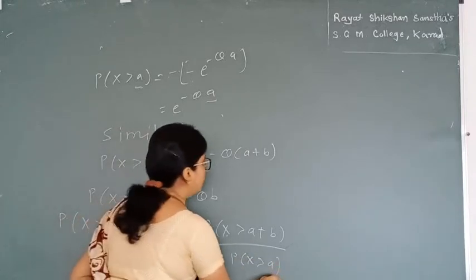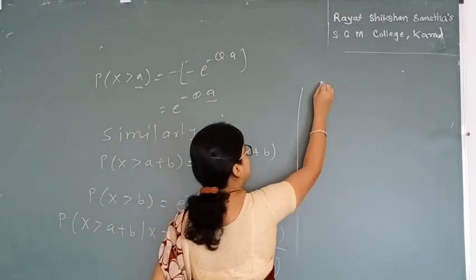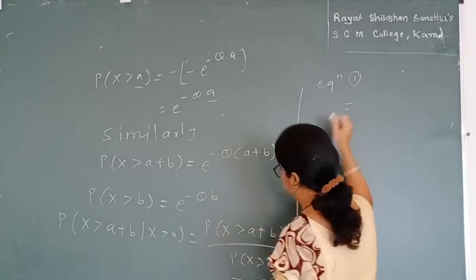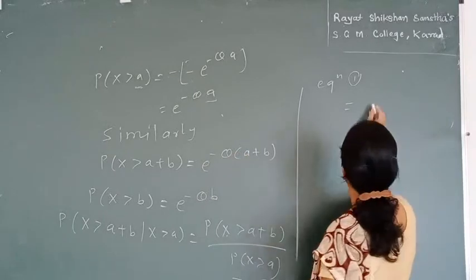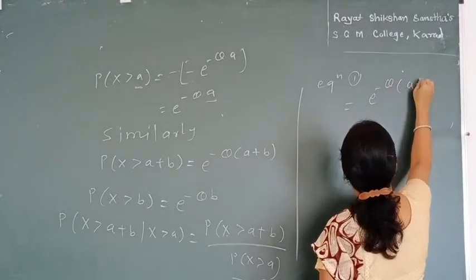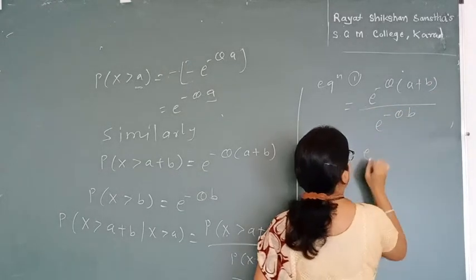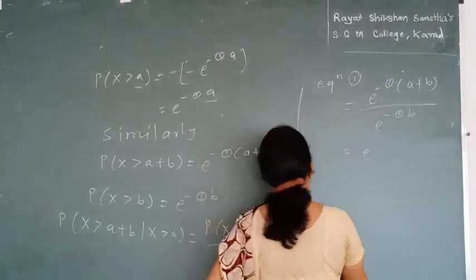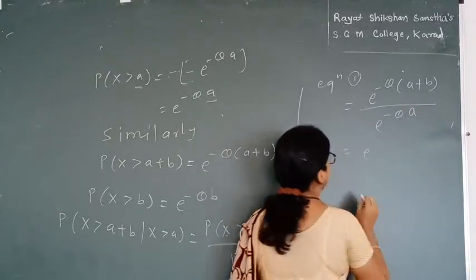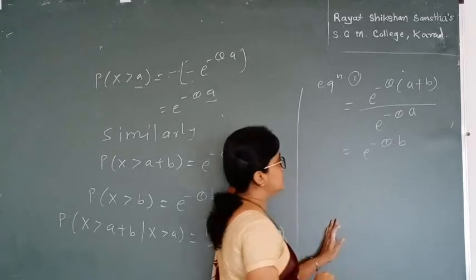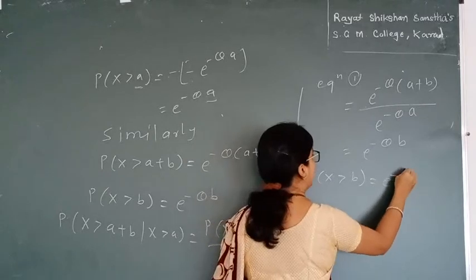That is e raised to minus theta times a plus b, divided by e raised to minus theta a. So it becomes e raised to minus theta b. This is my first side, and the next side is probability of x greater than b, which comes as e raised to minus theta b.